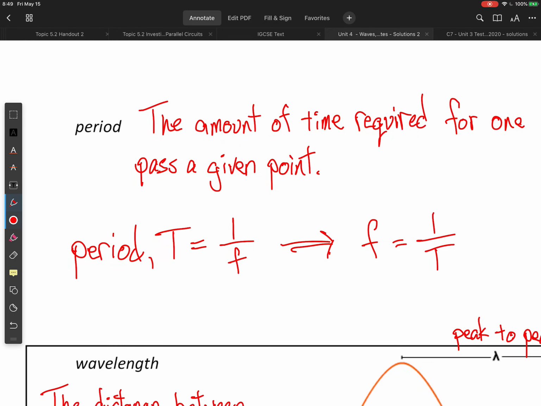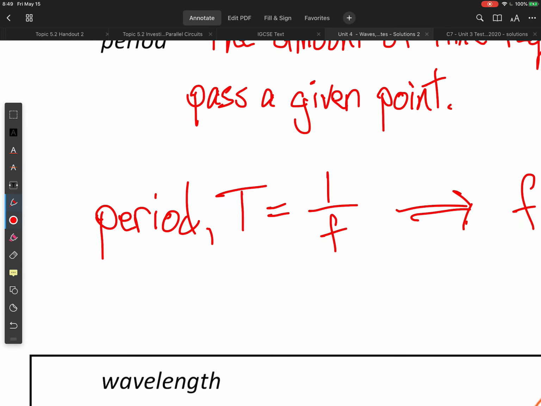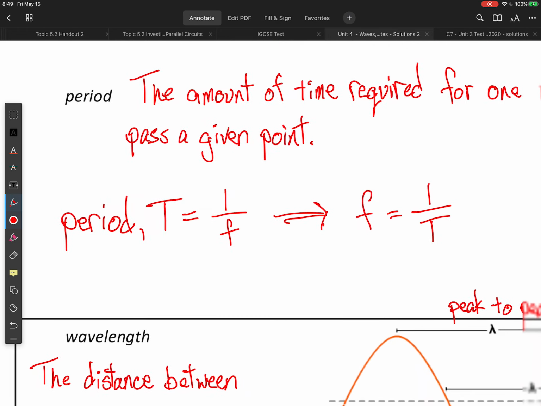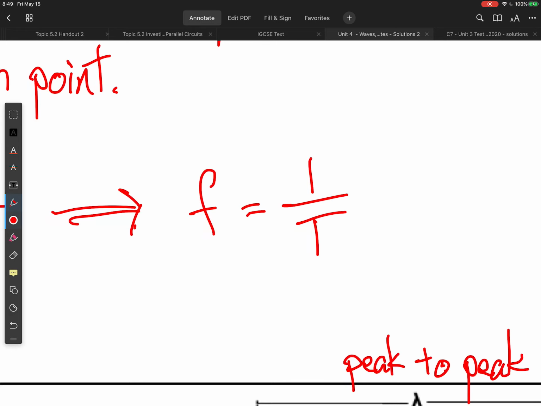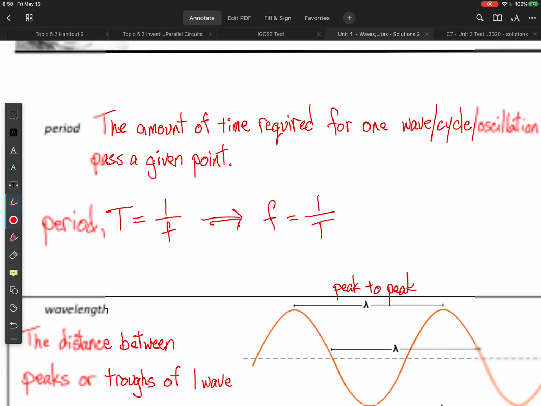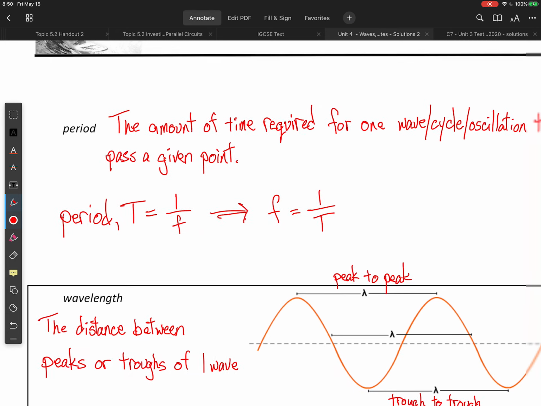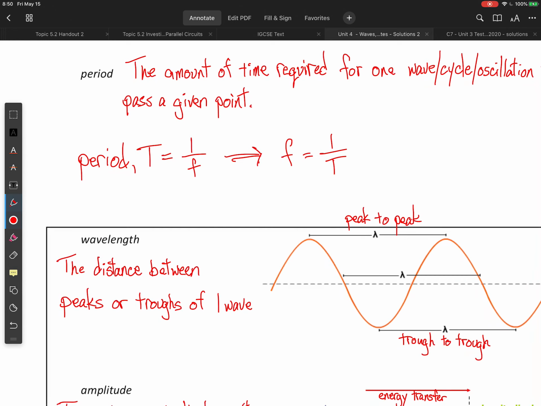Period is related to frequency by this equation, and therefore this equation is extremely important. Our period, capital T, is equal to 1 divided by frequency, the inverse of frequency. And if that is true, then frequency must be the inverse of period. So if you know one of these, you know the other one, and they are inversely proportional, which we may come back to later.